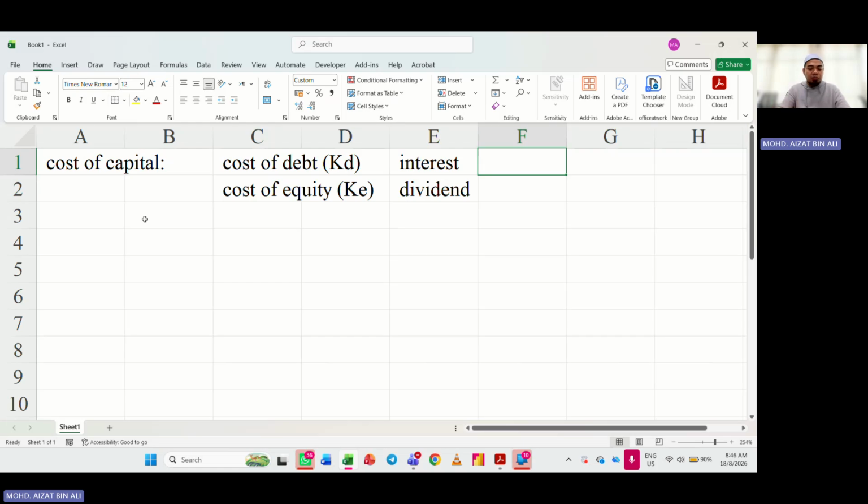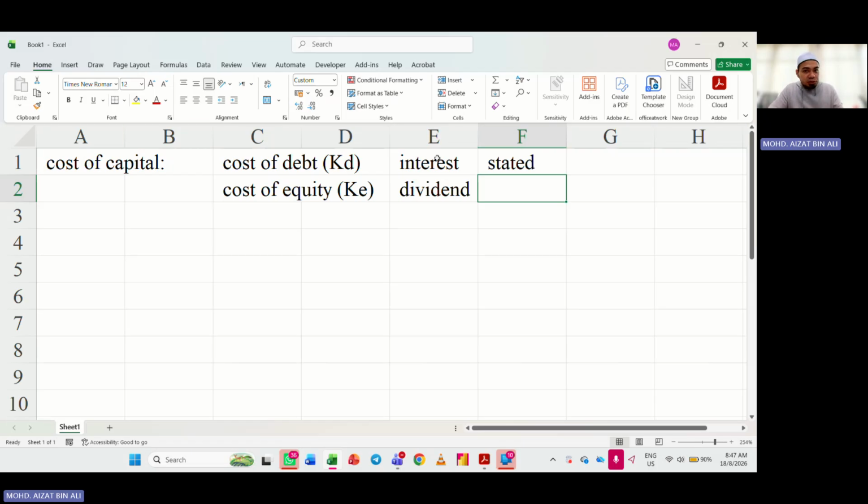Now, in terms of interest rate, how do we get the interest rate? The interest rate will be stated. We will give you how much the interest rate is in the exam. If you are talking about a real life scenario, you want to start your business and apply for a loan, you can ask the bank and the bank will state the interest to you, basically the nominal rate. So the interest will be stated.